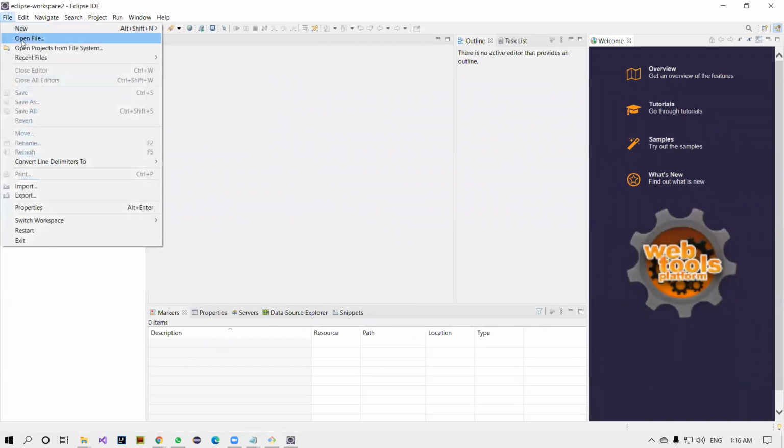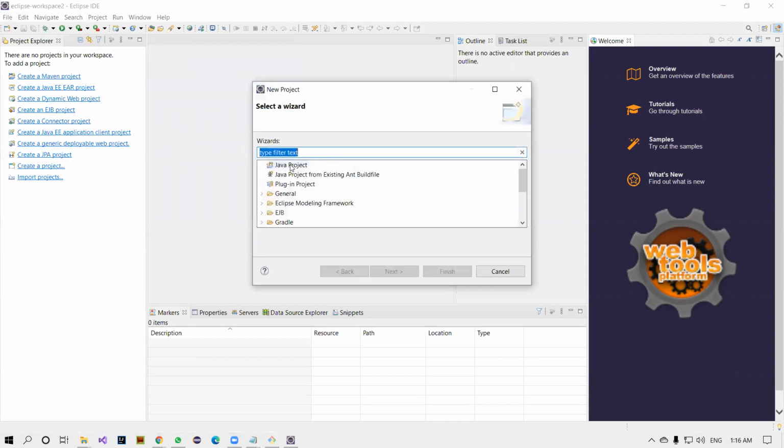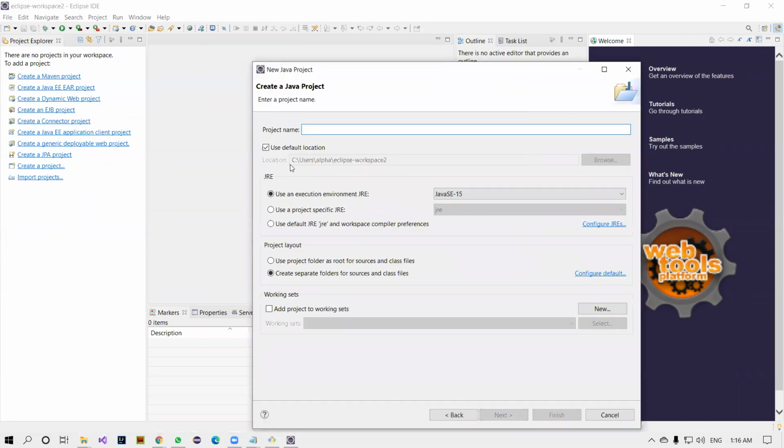I'm going to create a new project. This is the way of creating a new project. Assume that this is a Maven project or Java project. Anyone is fine, Java project. Let's take the example Selenium testing.